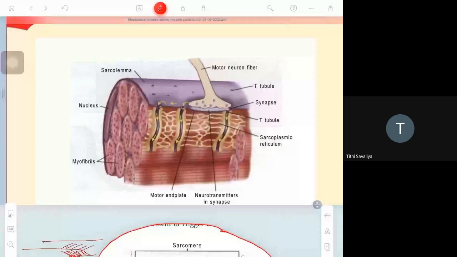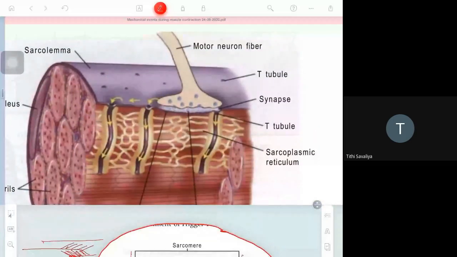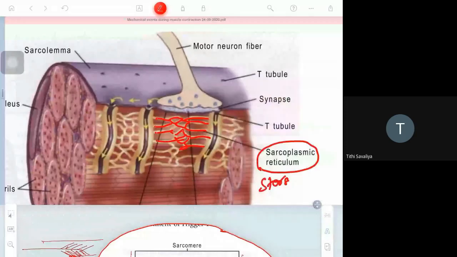You can see here, this network-like structure is called sarcoplasmic reticulum. It stores calcium ions.